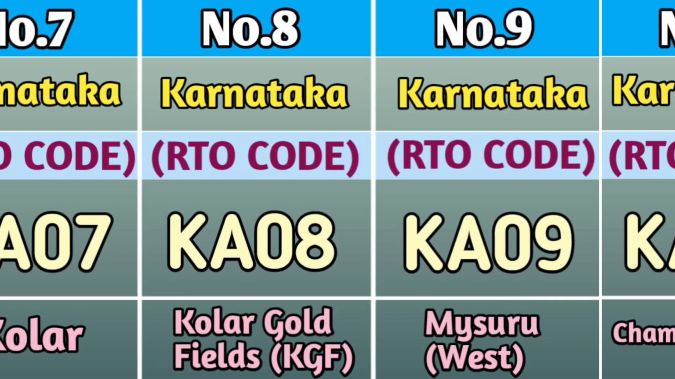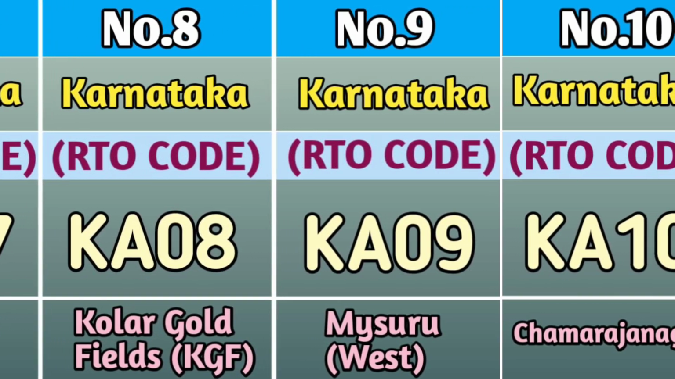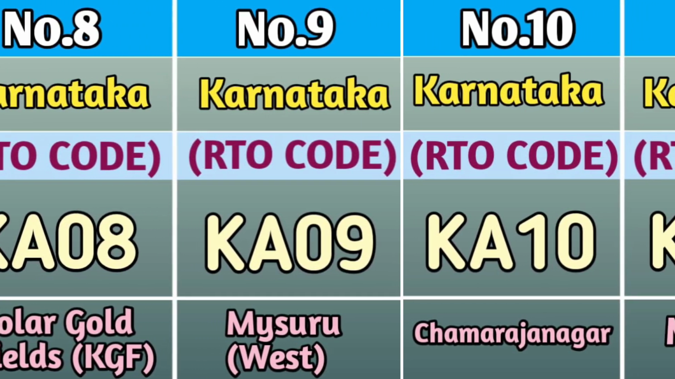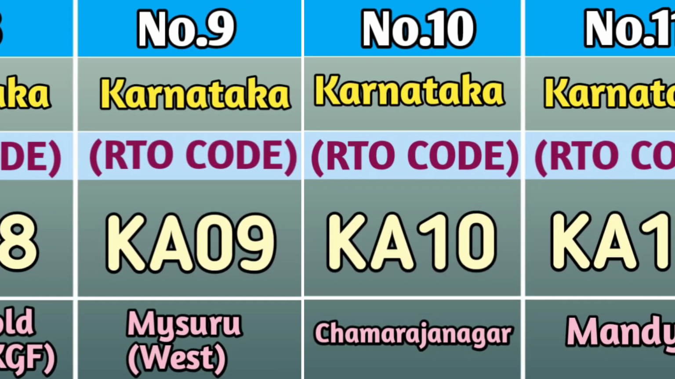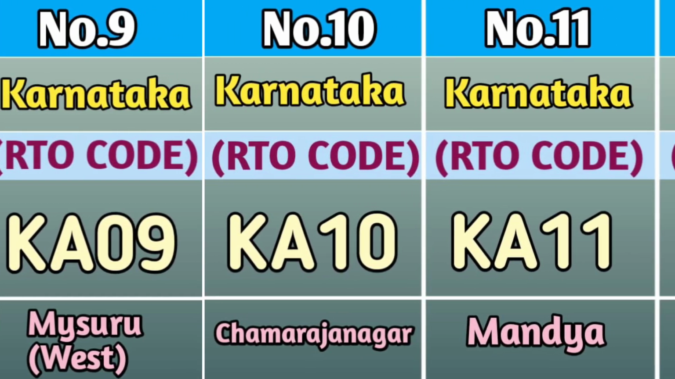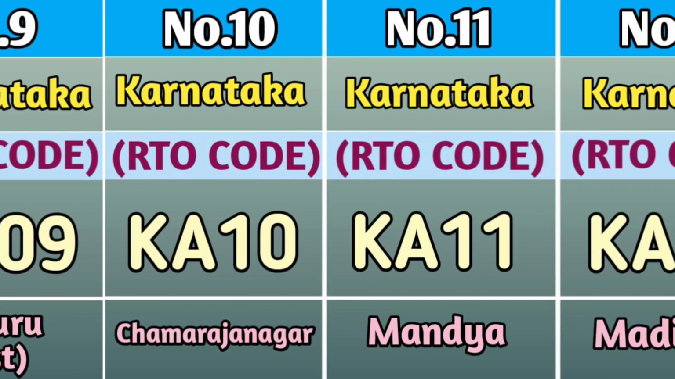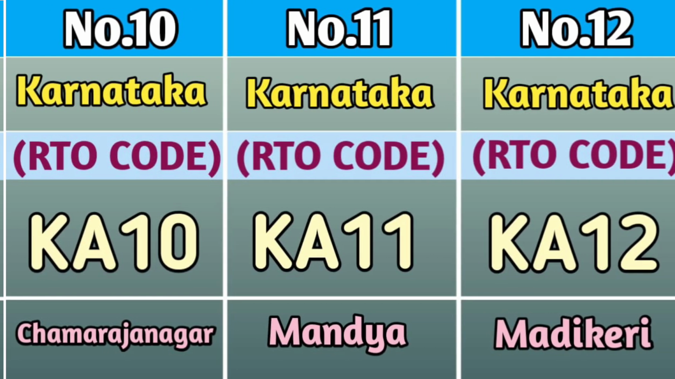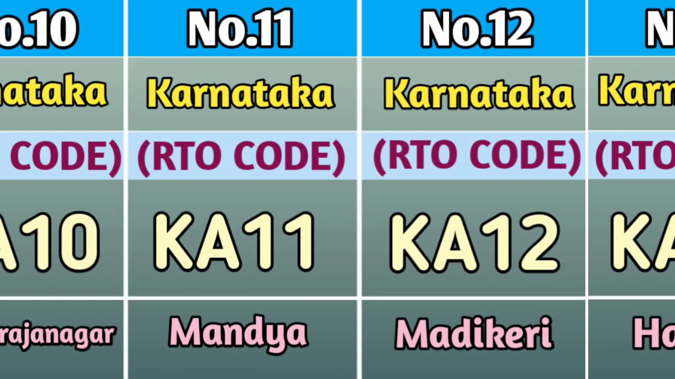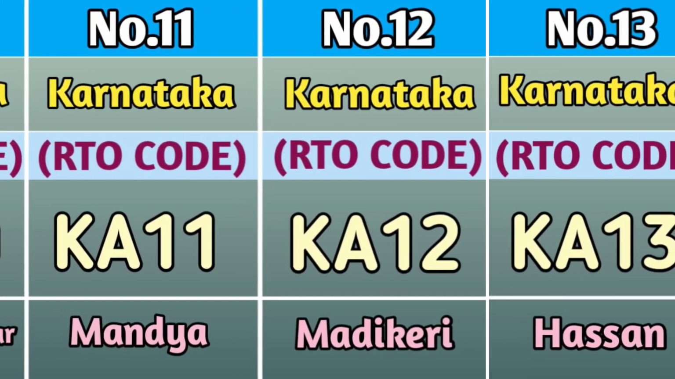At number 8, we have Kolar Gold Fields and the RTO code is KA08. At number 9, we have Mysuru West and the RTO code is KA09. At number 10, we have Chamrajanagar and the RTO code is KA10. At number 11, we have Mandya and the RTO code of Mandya is KA11.